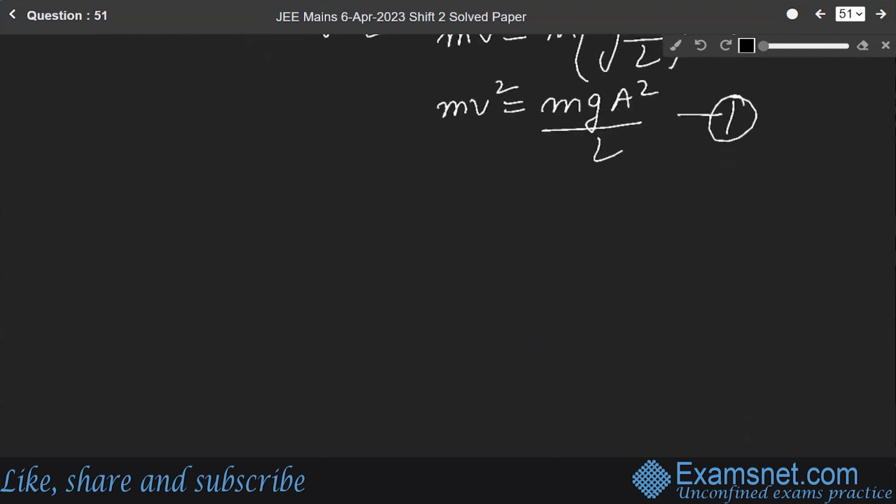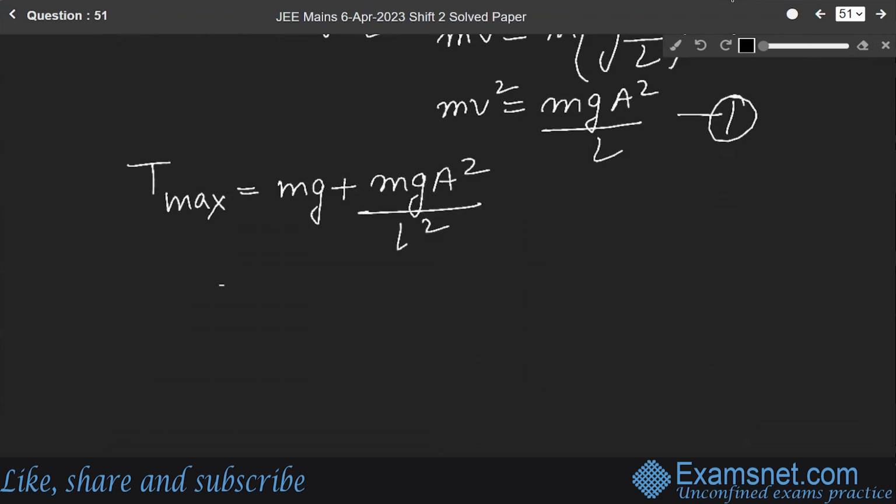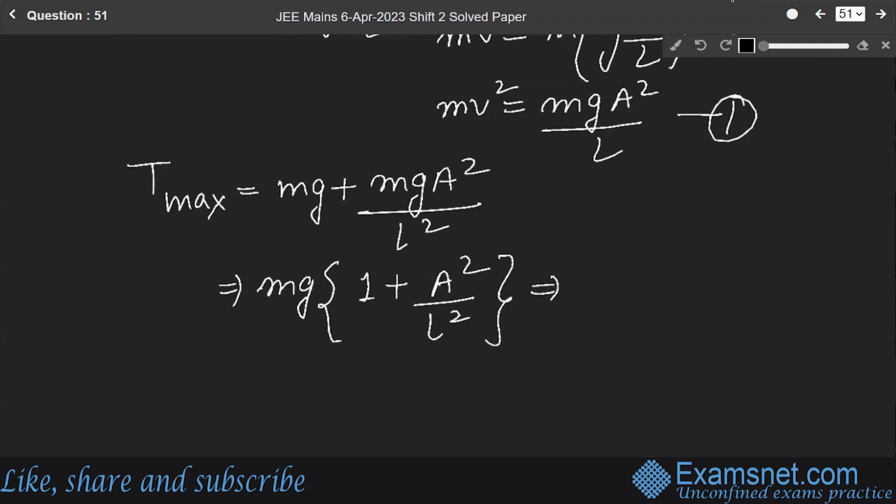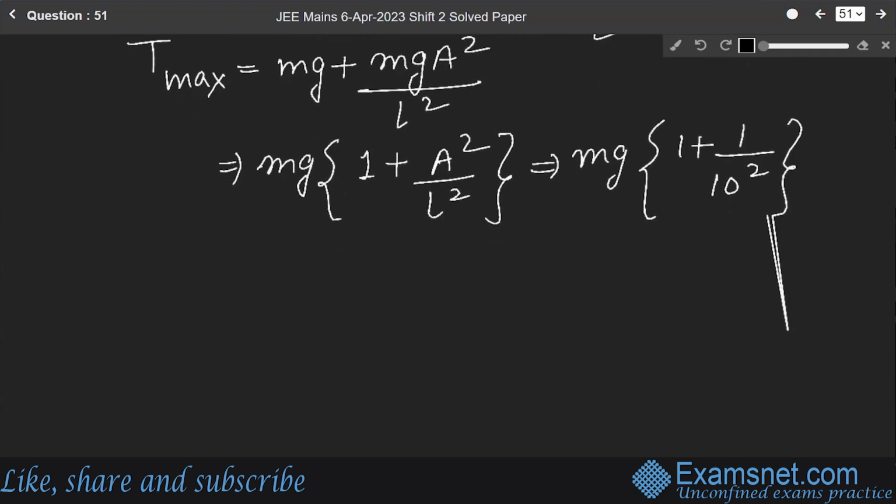So T maximum, the tension, will be equal to mg plus mg a square over L square. Taking mg common, 1 plus a square over L square, it will be equal to mg into 1 plus 1 over 10 square. So it will be equal to 1 over 4 into gravity 9.8 into 101 over 100.